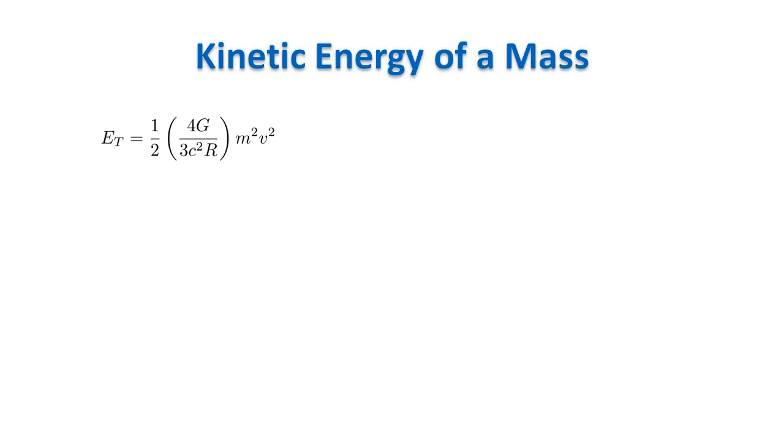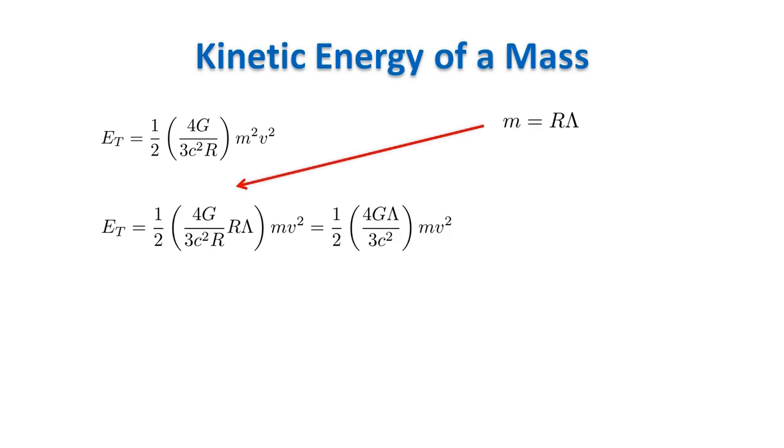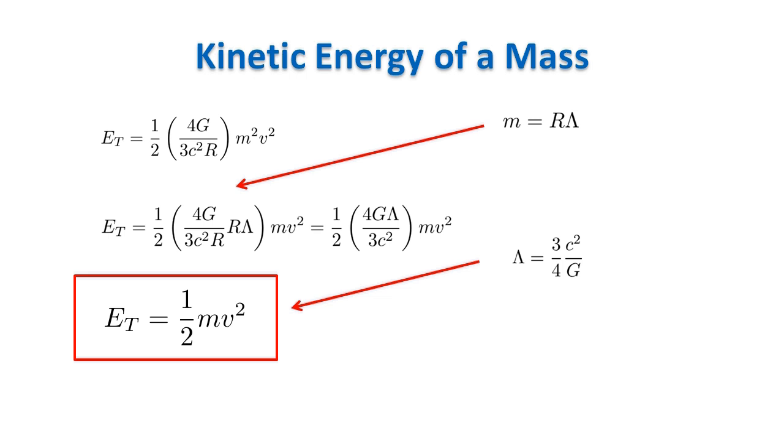The final expression we get for the kinetic energy depends on r and m squared. We write the mass m as the product of r and the quantity lambda, which may or may not depend on r. We plug the expression of the mass in one of the two m present in the product. We simplify r and we get this final expression. We want the quantity in parentheses to be equal to 1, and this is true if lambda is equal to c squared divided by G times a multiplicative factor. And we finally get that the kinetic energy is equal to 1/2 m v squared.